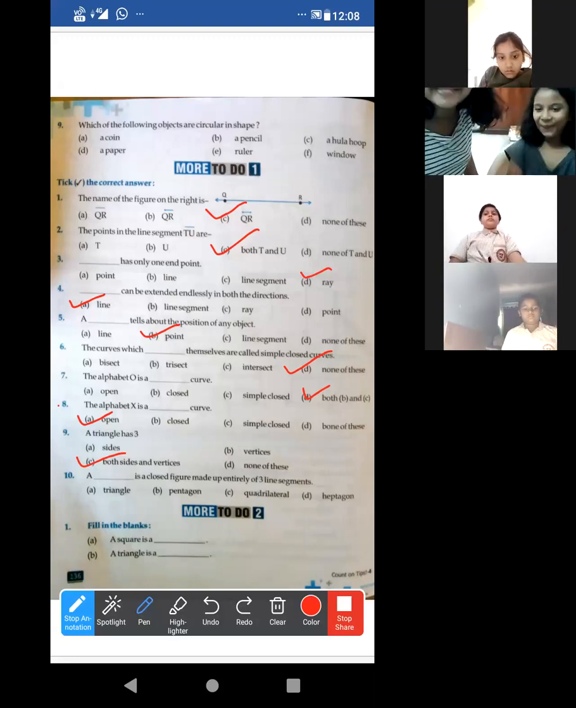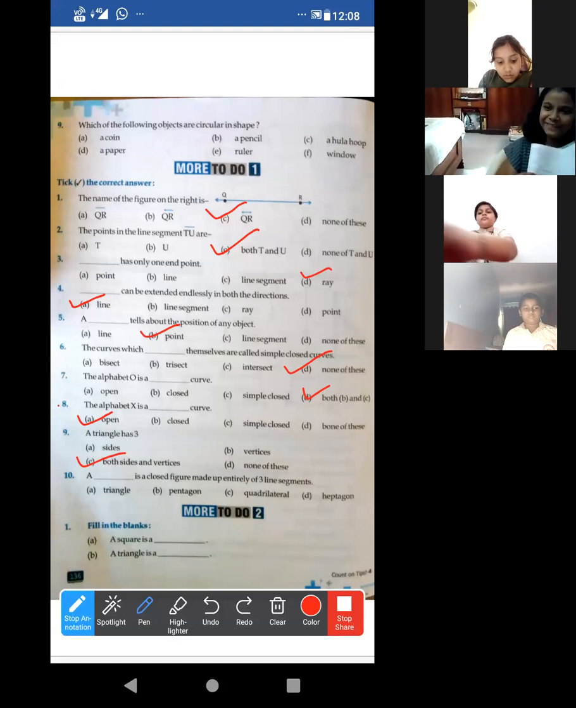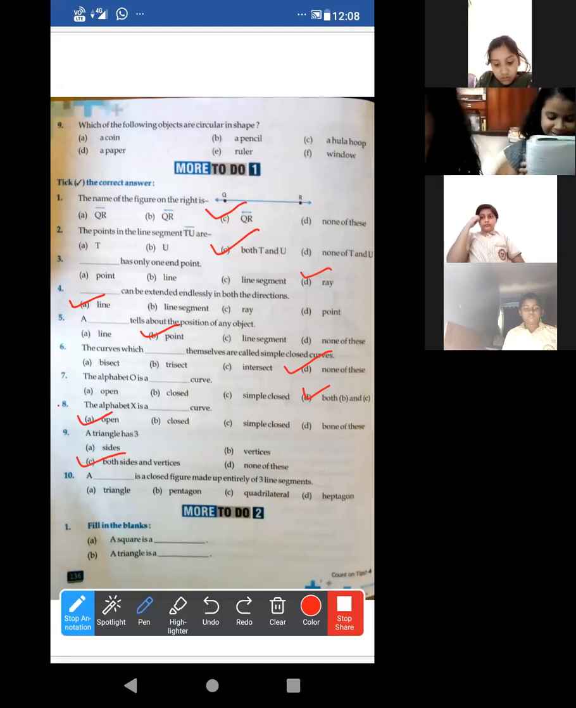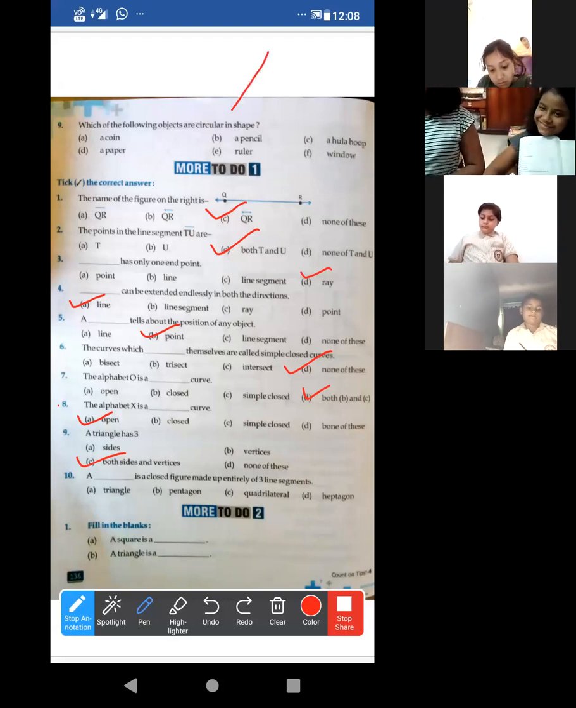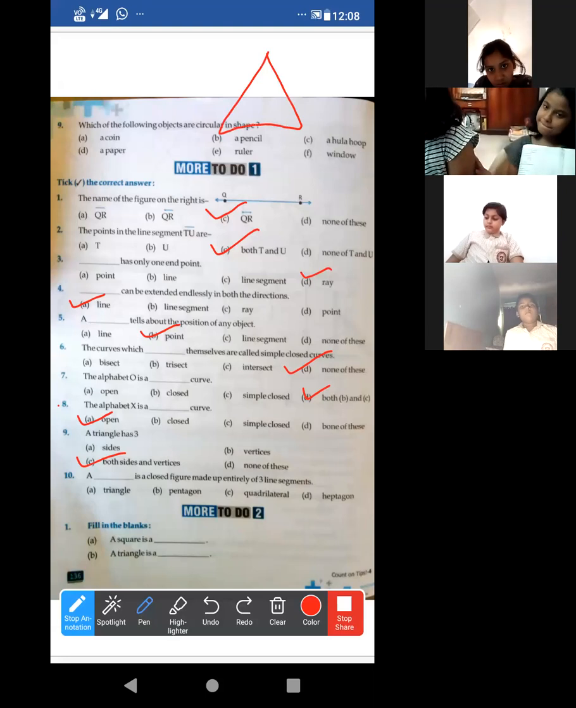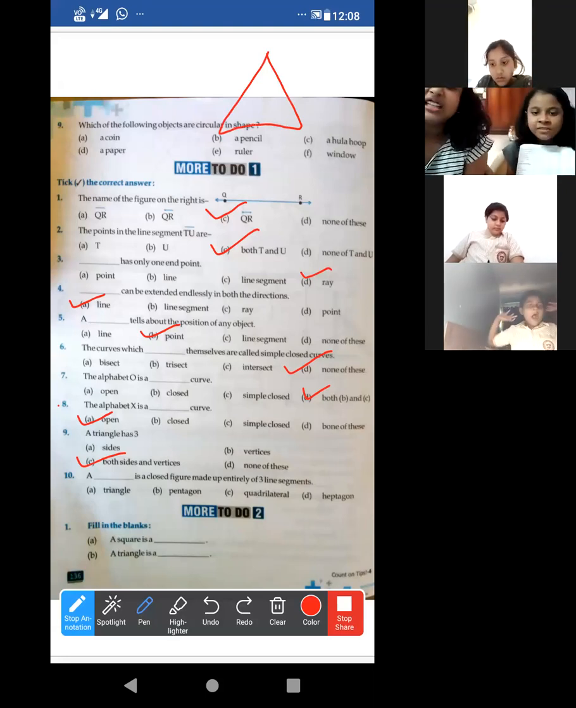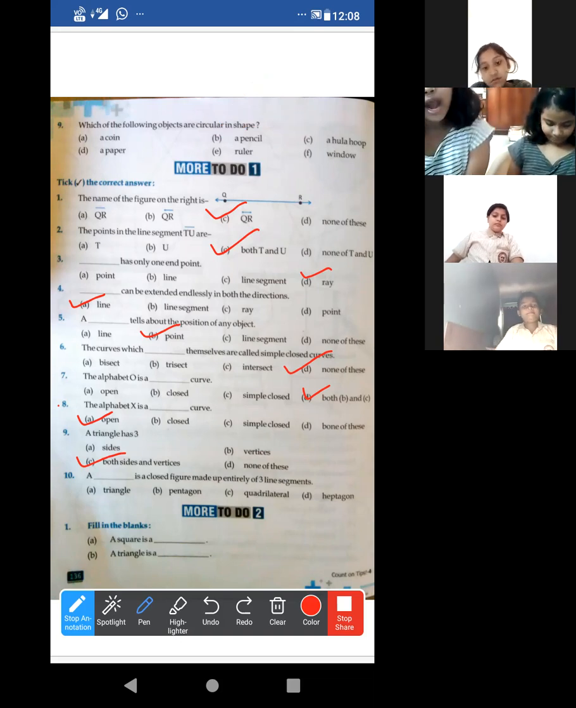Now the next one, number 10. A dash is a closed figure made up entirely of 3 line segments. 3 line segments means triangle, na? Yesterday I told you, yes or no? Okay, so it will be triangle.